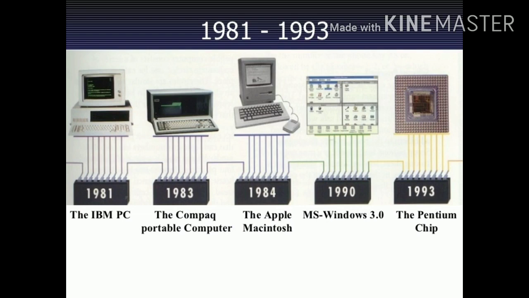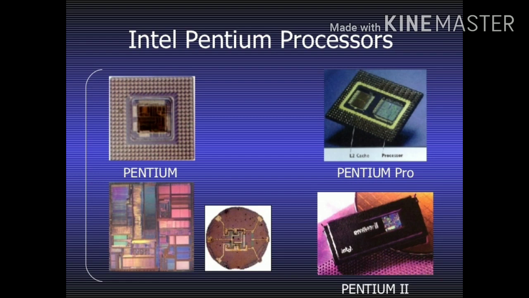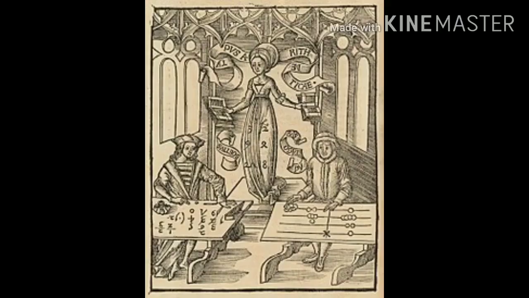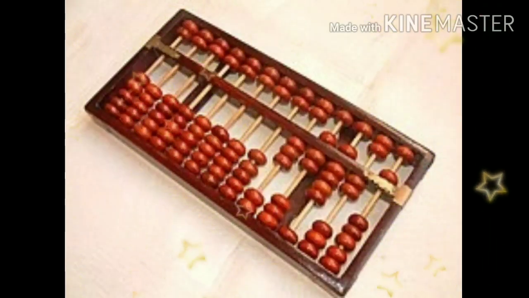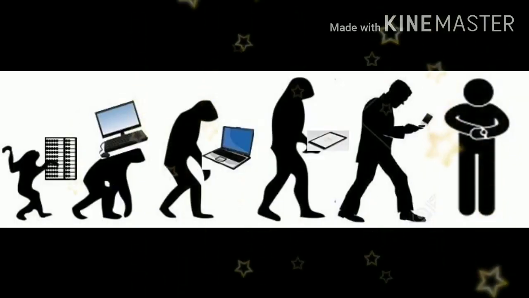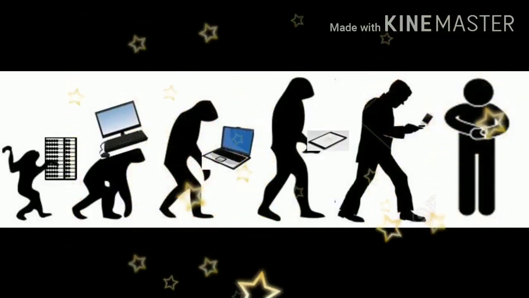Three years later, Apple gave us the Macintosh computer with its icon-driven interface. And the 90s gave us the Windows operating system. As a result of various improvements in the development of the computer, we have seen the computer being used in all areas of life. It is a very useful tool that will continue to experience new development as time passes.